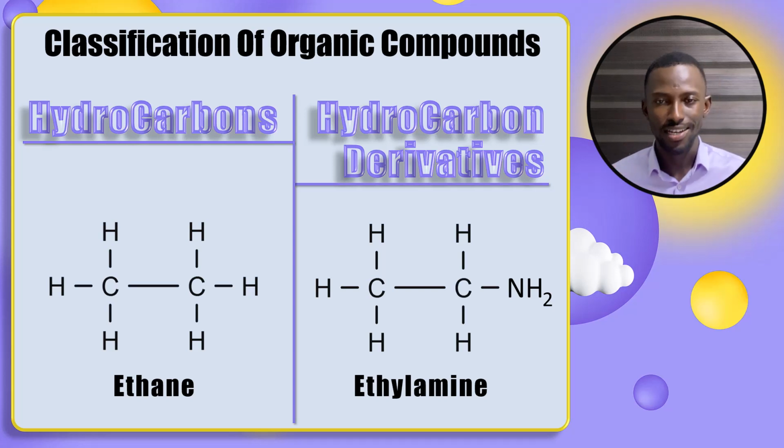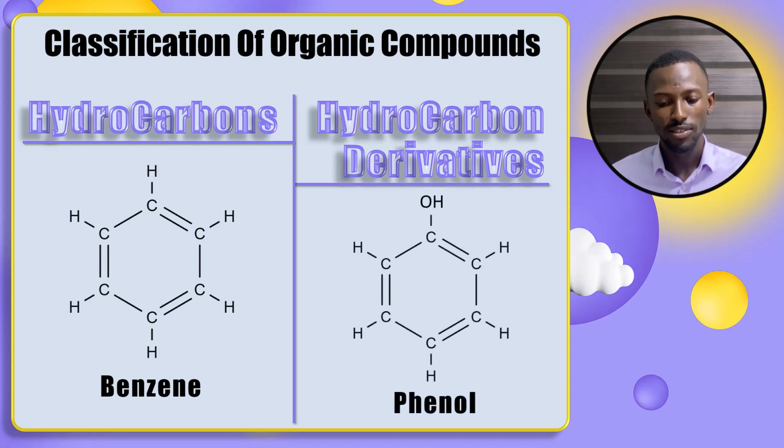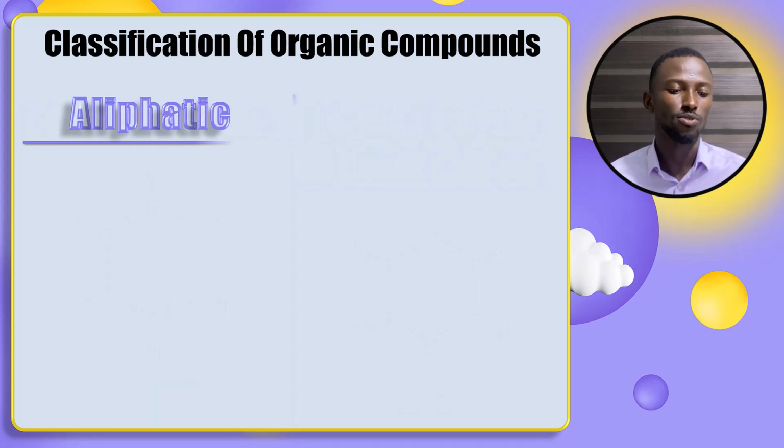So I think you get the point. Hydrocarbons have only carbon and hydrogen. Hydrocarbon derivatives have one or more of the hydrogens replaced with another atom or group of atoms other than hydrogen. Got it? There's one more example. Benzene: only carbon and hydrogen present. Then we have phenol. Phenol is like benzene, but 1 hydrogen is replaced with an OH group. So basically, that's the idea of hydrocarbons and hydrocarbon derivatives.